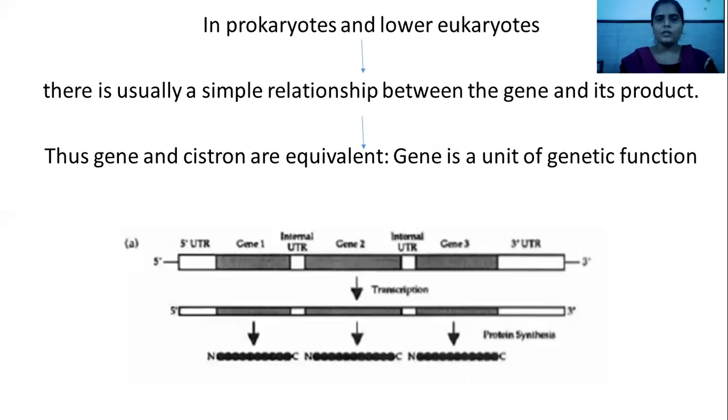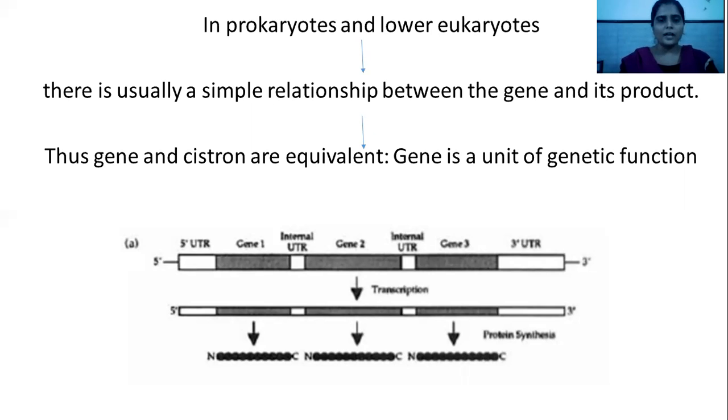So in prokaryotes and in lower eukaryotes, there is usually a simple relationship between the gene and its product. The relation is equivalence. Thus, gene and cistron are equivalent. The gene is a unit of function, or you can say the cistron is a unit of genetic function. Both are the same in the case of protein.